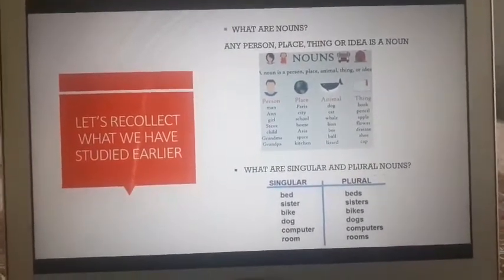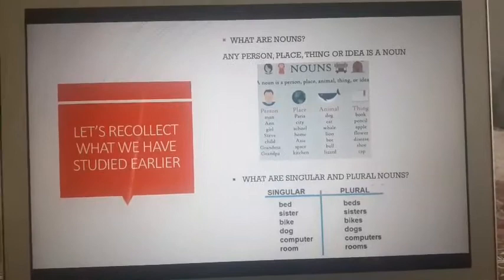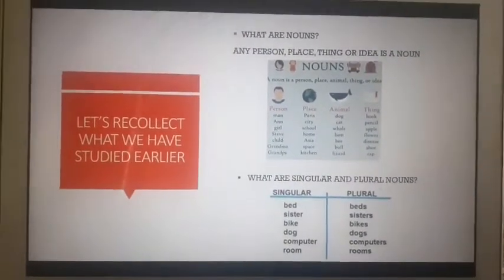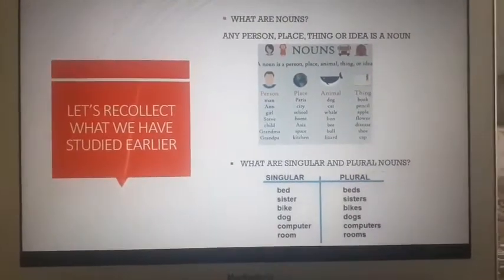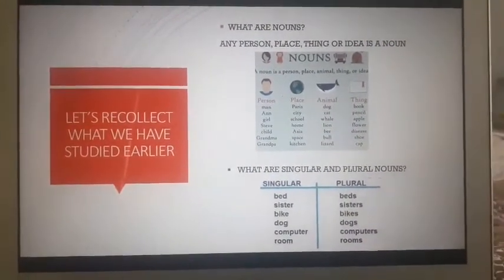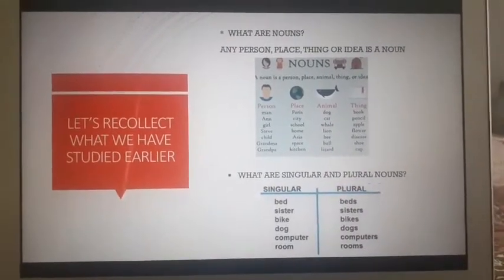But these are regular plurals, okay, where we add a single s to it, right? That is a normal plural that you must have studied earlier. Now let's come to something new.